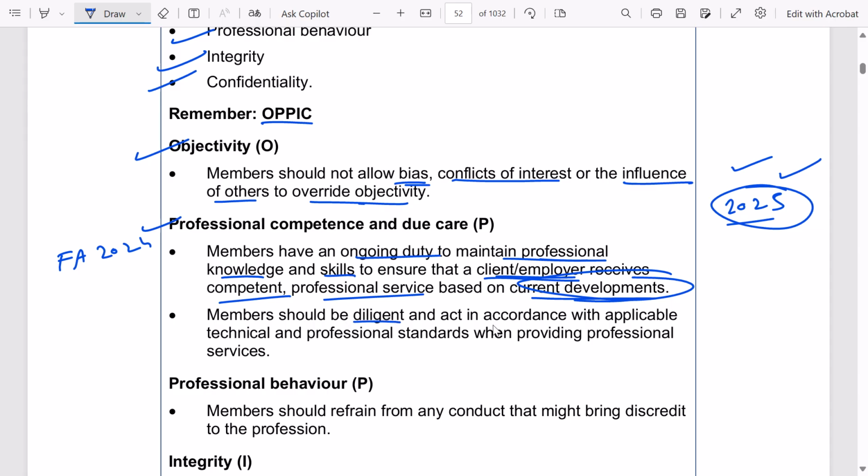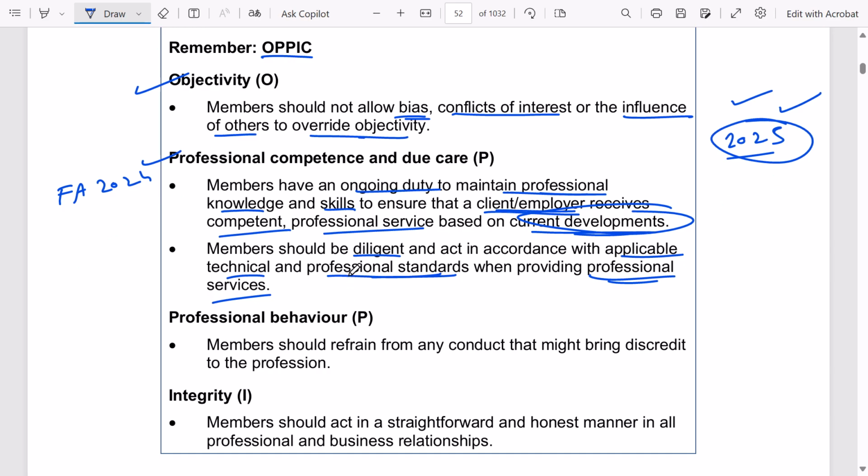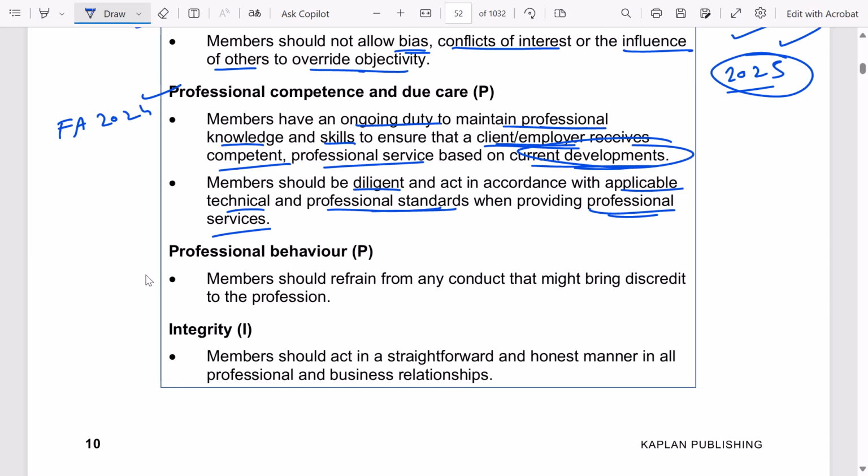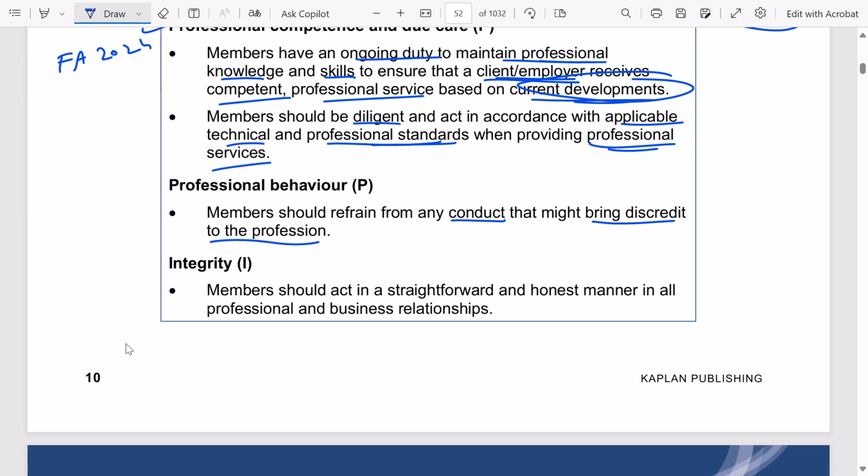Further, members should be diligent and act in accordance with applicable technical and professional standards when providing professional services, and proper care needs to be maintained while performing your duties. You should not have any careless attitude. We are professionals. Third, professional behavior. Members should refrain from any conduct that might bring discredit to the profession. Example, bribery, supporting money laundering, or supporting tax avoidance. Do not get into any such behavior. Okay, unprofessional behavior.